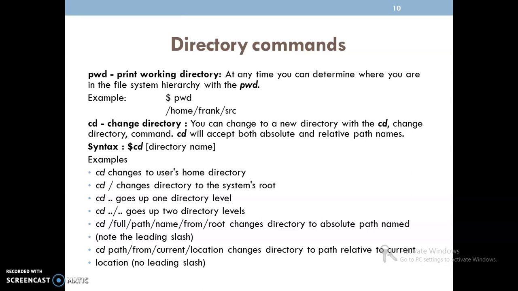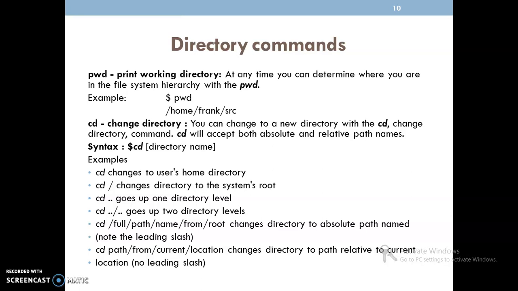Here we can find the example as given there. src is one subdirectory which is located under one more subdirectory, frank. Again there is one more subdirectory, home. Finally, it is located under the root directory.